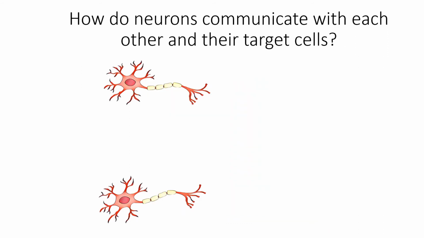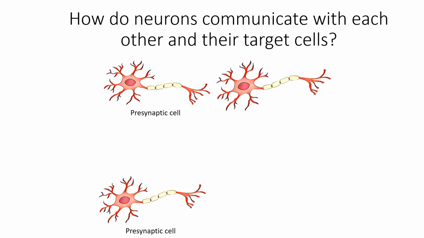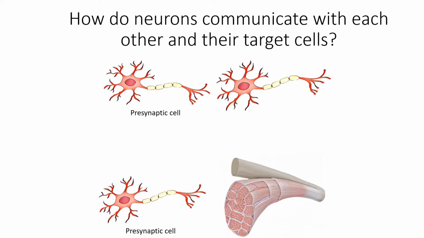How neurons communicate with each other and target cells such as muscle cells. Before I get into details as to how signal moves from one cell to another, let me first explain some of the vocabulary. Presynaptic cell is the neuron which sends signal to a receiving cell. The receiving cell, whether it is another neuron or muscle cell, is referred to as postsynaptic cell. Space between presynaptic cell and postsynaptic cell is referred to as synaptic cleft.